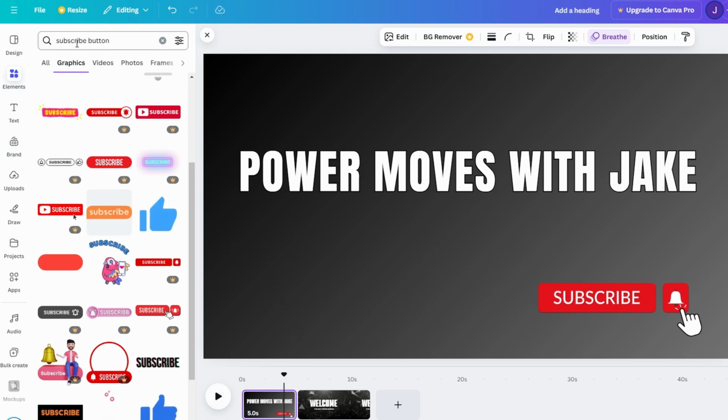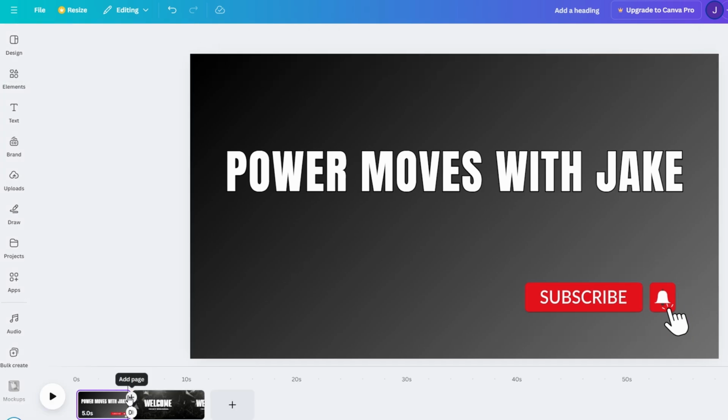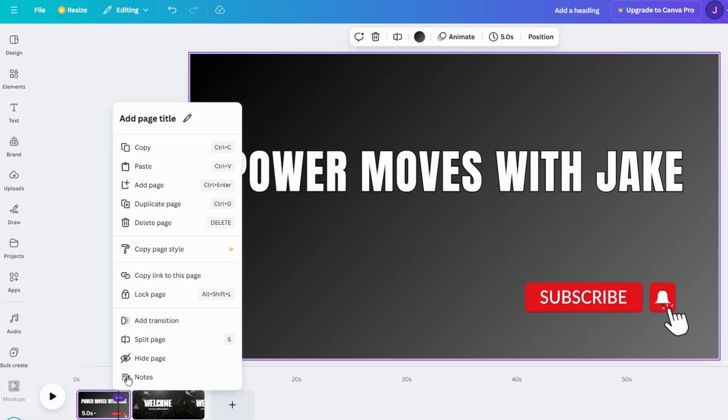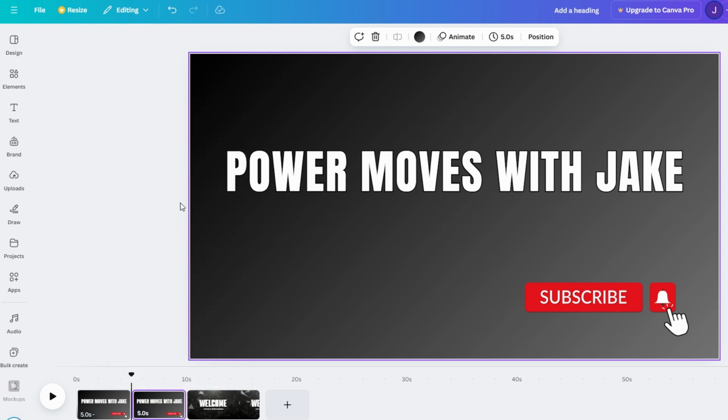Once your first page is polished and ready, it's time to add some variety by creating additional pages for your intro sequence. The easiest way to do this is by duplicating the page. At the bottom of the screen, you'll find the Duplicate Page button. Clicking this creates an exact copy of your existing page, saving you the effort of starting from scratch.